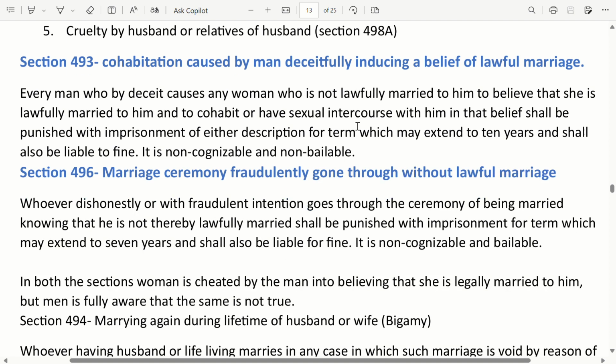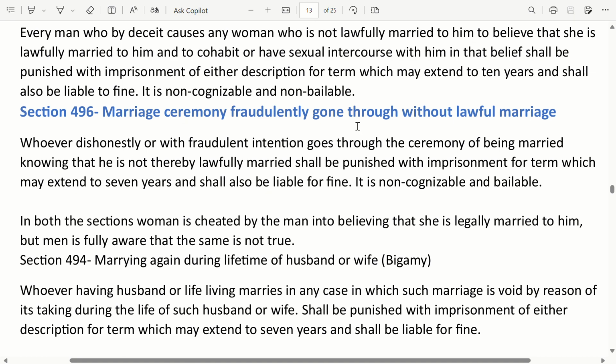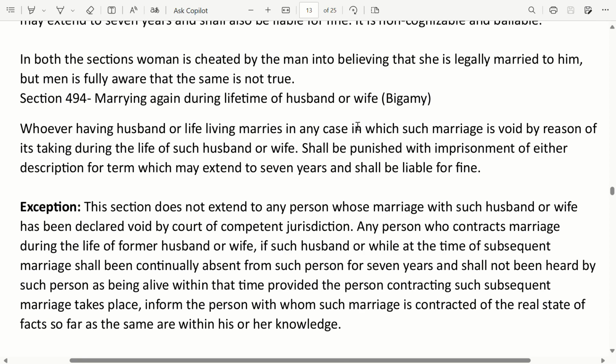Section 494. Marrying again during lifetime of husband or wife. Bigamy. Whoever, having a husband or wife living, marries in any case in which such marriage is void by reason of its taking place during the life of such husband or wife, shall be punished with imprisonment of either description for a term which may extend to 7 years, and shall also be liable to fine. Exception. This section does not extend to any person whose marriage with such husband or wife has been declared void by a court of competent jurisdiction.